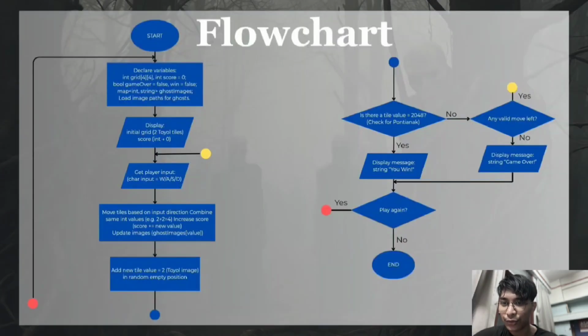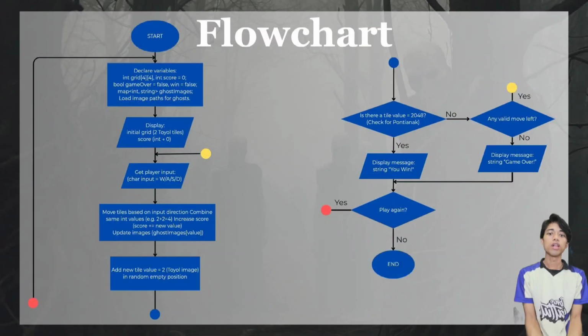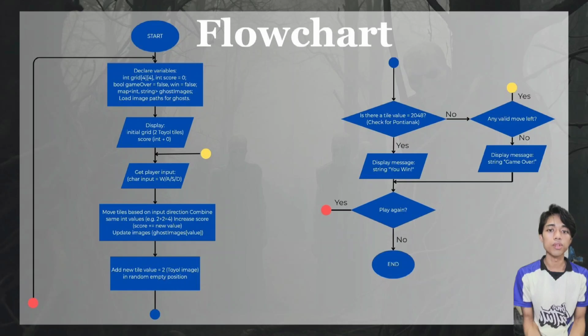Now, Asmawi will walk you through our technical flowchart. Okay, thank you. Now let's continue with the flowchart. So this is our flowchart which visualizes the complete logic of the game. It starts by declaring our variables, the 4x4 grid, the score at 0, and our game state flags. It then displays the initial grid which starts with 2 toyol tiles. The game then enters its main loop waiting to get player input W, A, S or D.